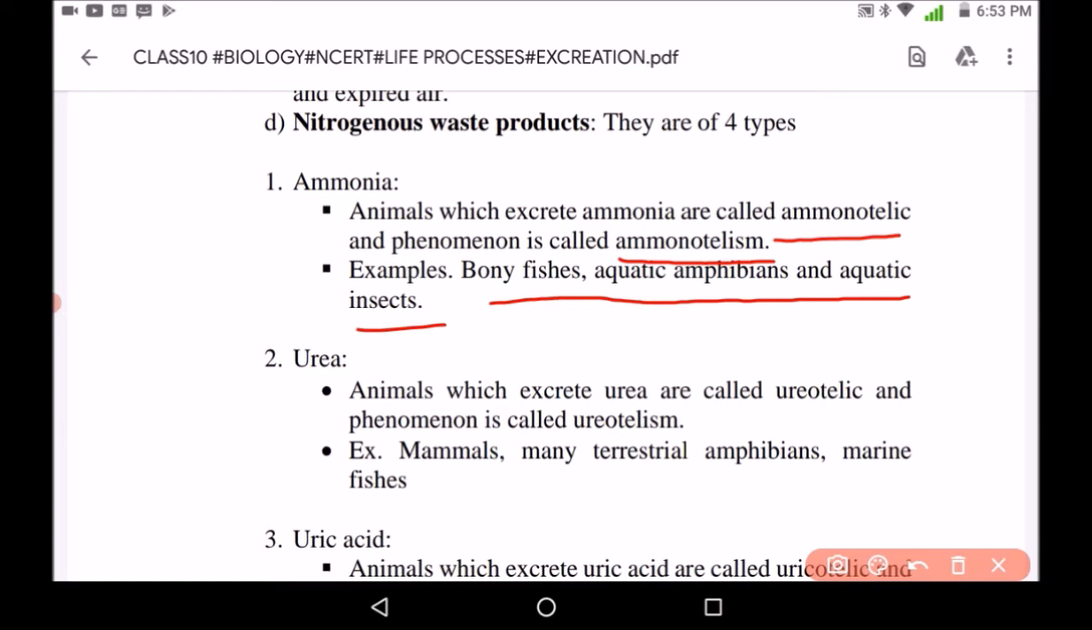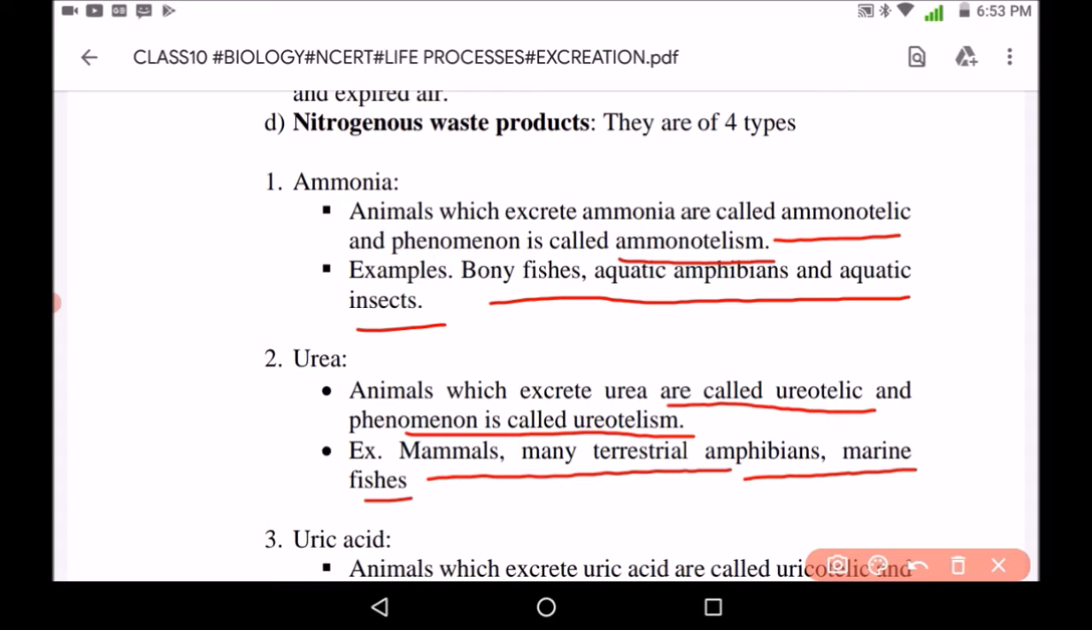Second is urea. The animals which excrete urea are known as ureotelic animals, and the phenomenon is known as ureotelism. Examples are very important, and examples are asked in your board examinations also. Examples of organisms which excrete urea are mammals, many terrestrial amphibians, marine fishes, etc.